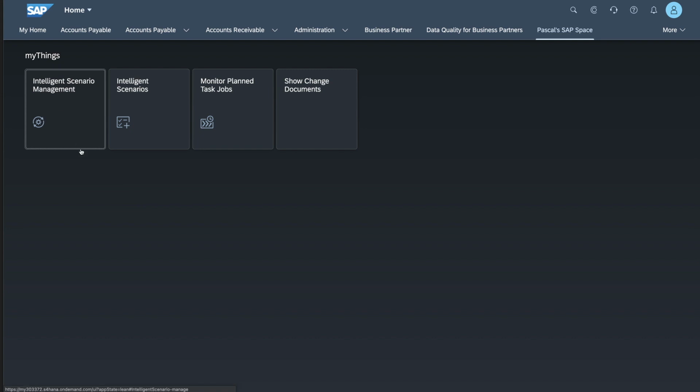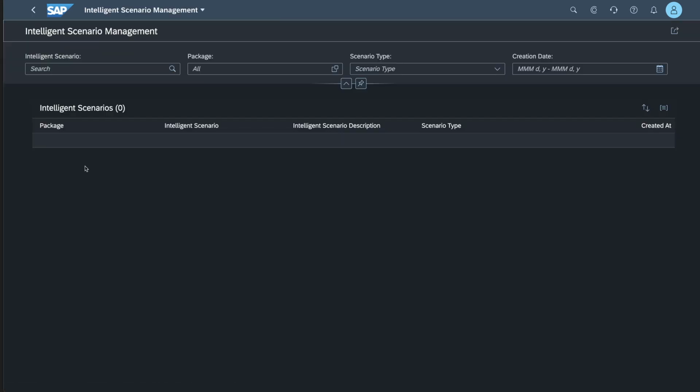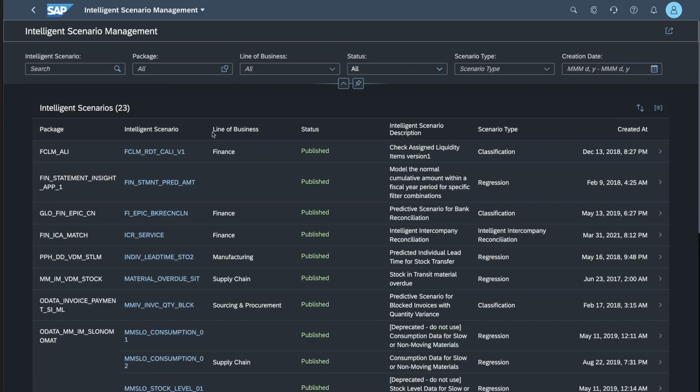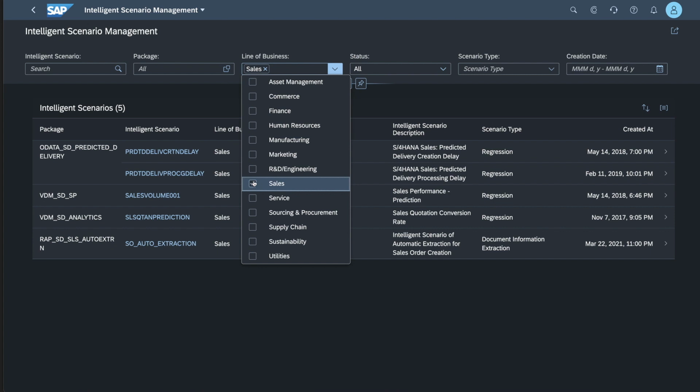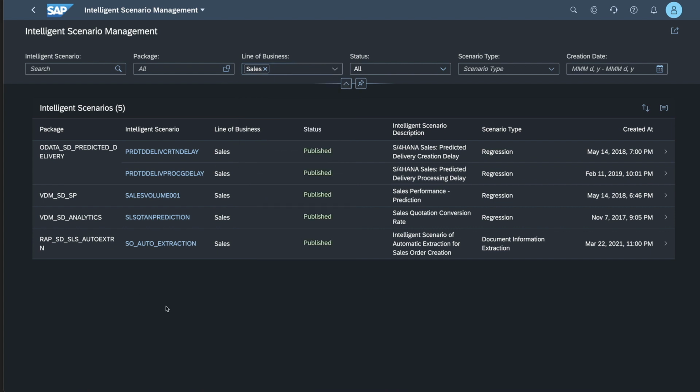So if we look at this one, you will see that in S/4HANA Cloud there are a number of scenarios available for a variety, if not all, lines of business. The one that is really of interest for us today is the one in sales, as we are going to be looking at quotations, and we have this scenario here on sales quotation conversion rates.